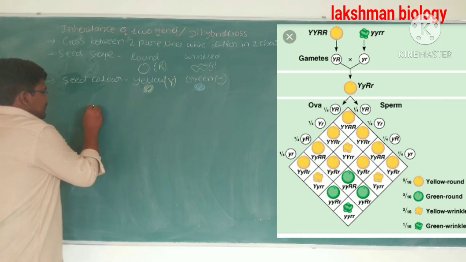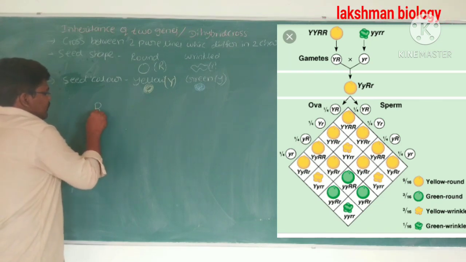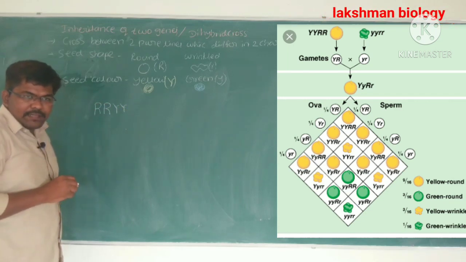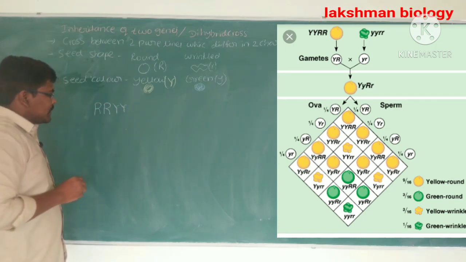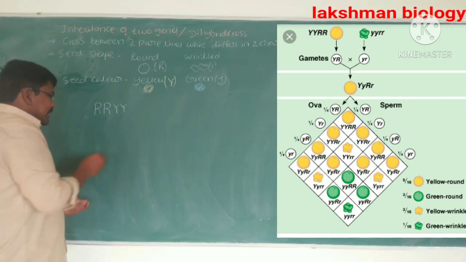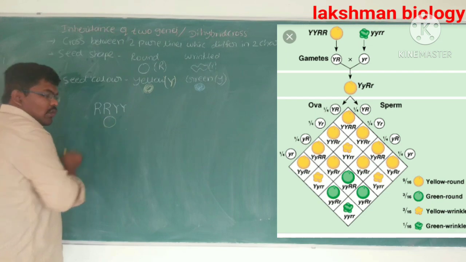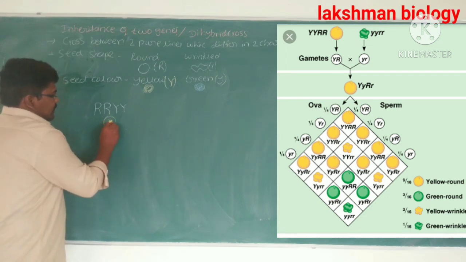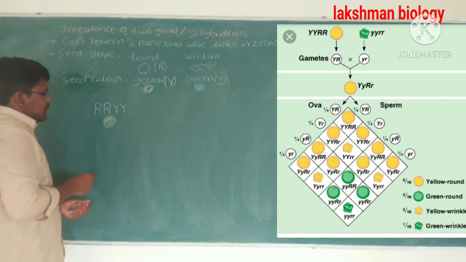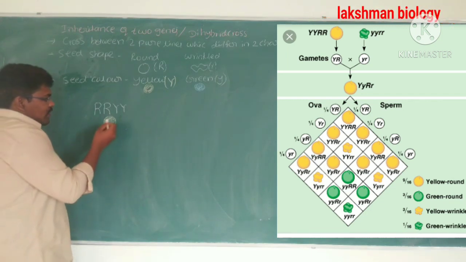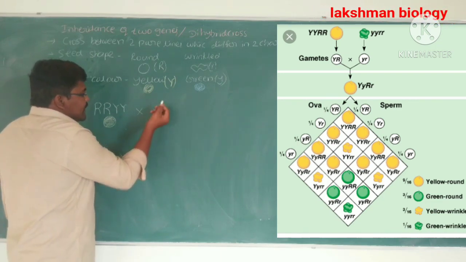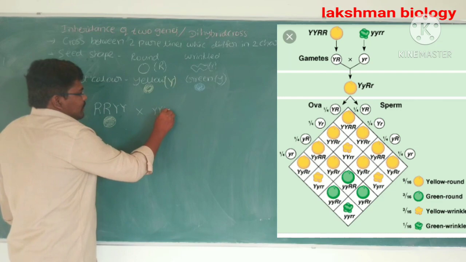He took a homozygous dominant plant for seed shape and seed color, meaning a round and yellow seed plant. Round is the dominant shape and yellow is the dominant color. Then he crossed this round yellow seed plant with a green and wrinkled plant.